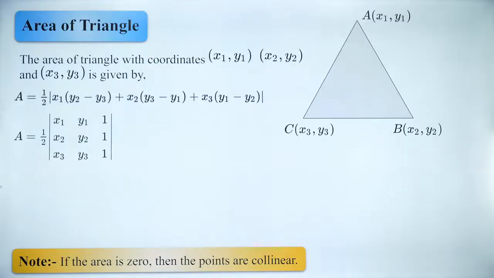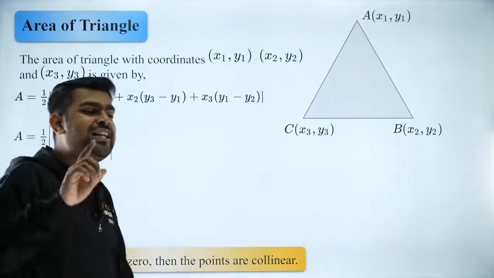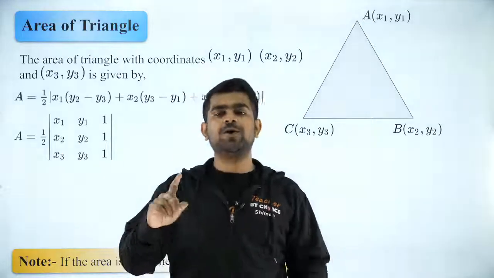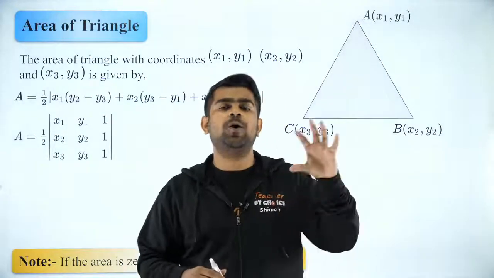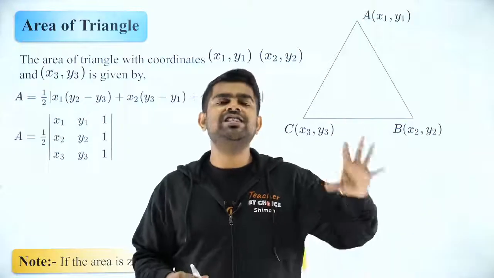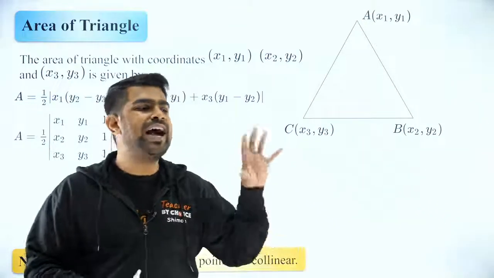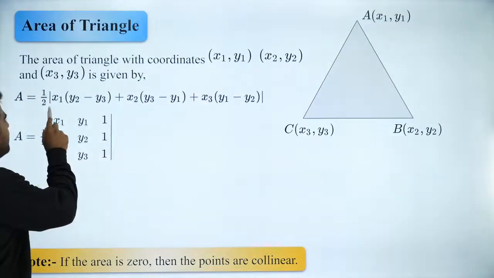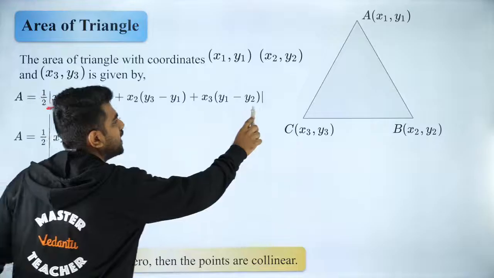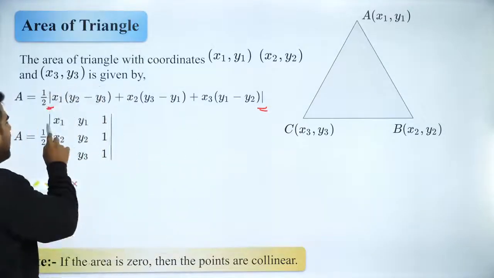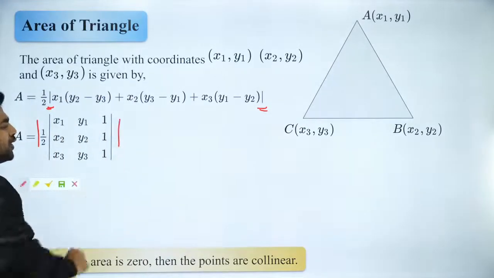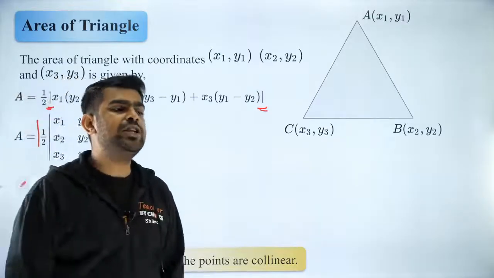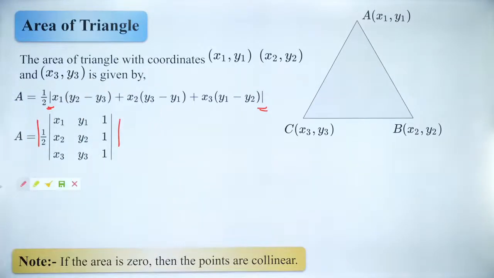Exactly, Archana, you're right. That is what I'm coming to next. Area will never be negative, because area should be positive when you measure it. So since area should be positive, I have to put a modulus sign. Can you see that? Here we have a modulus. This is not a bracket, okay? That is a modulus sign. So similarly, after you evaluate this determinant, you have to put a modulus.